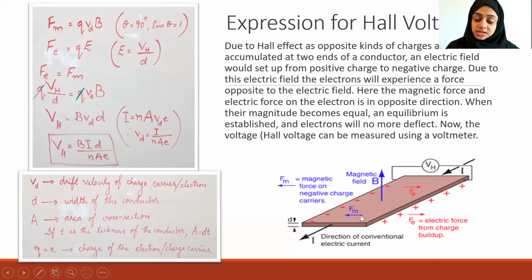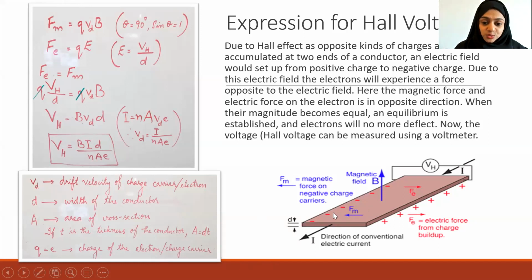Suppose the charge carriers are electrons. I am saying suppose, because when the Hall effect and Hall voltage were discovered, electrons were not yet discovered. So the scientists didn't know that it was electrons carrying the charges. Suppose electrons are carrying the charges, then they will experience a magnetic force, which you told me is F = qvB sin θ.